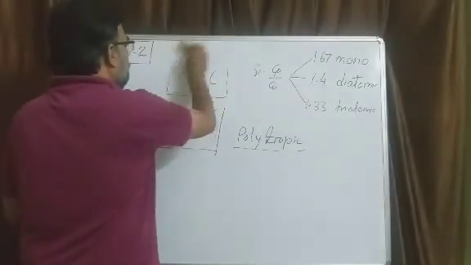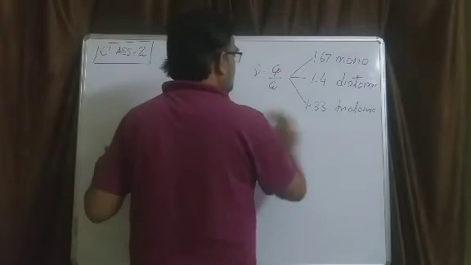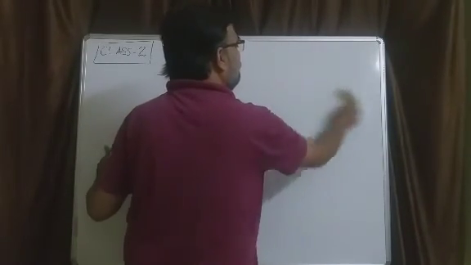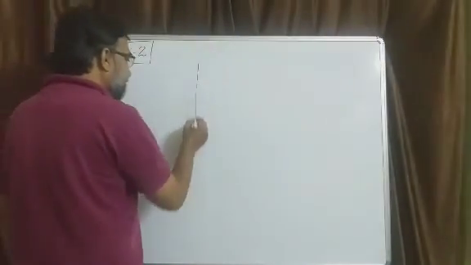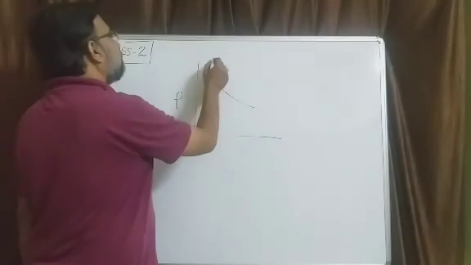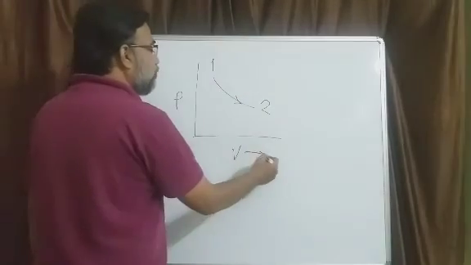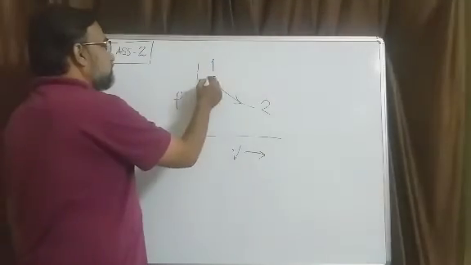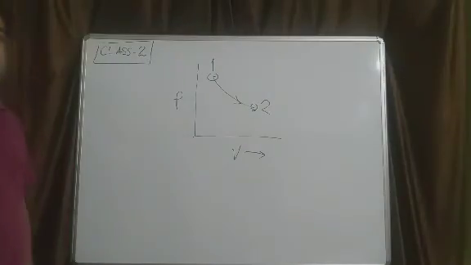Now, I want to tell you one very interesting thing, that is how to calculate work done for different processes. If I take a simple process, this is 1, this is 2, and this is the process. I don't know what kind of process it is. I only know that this is the initial point and this is the final point, and the system migrates from 1 to 2 this way.